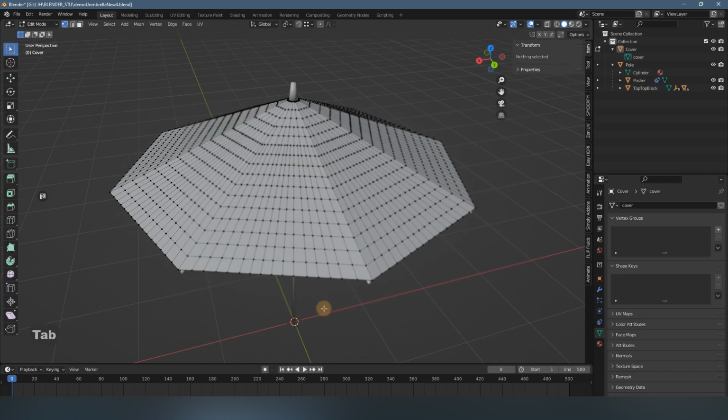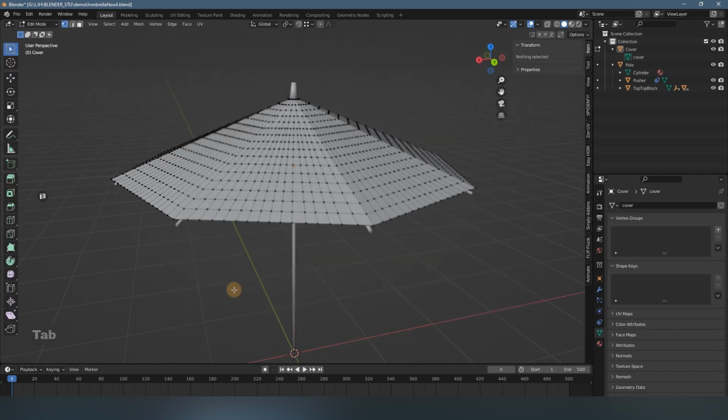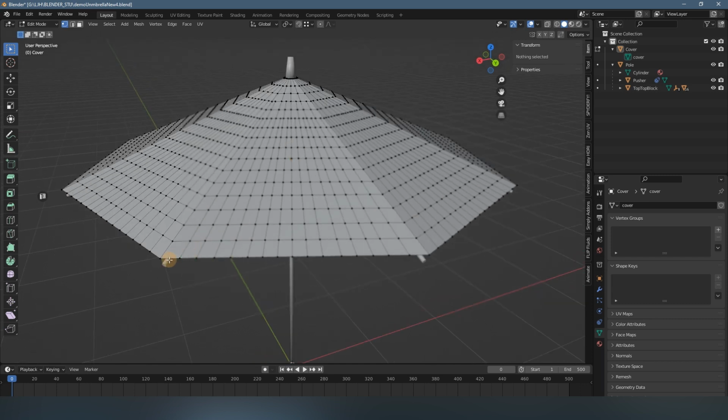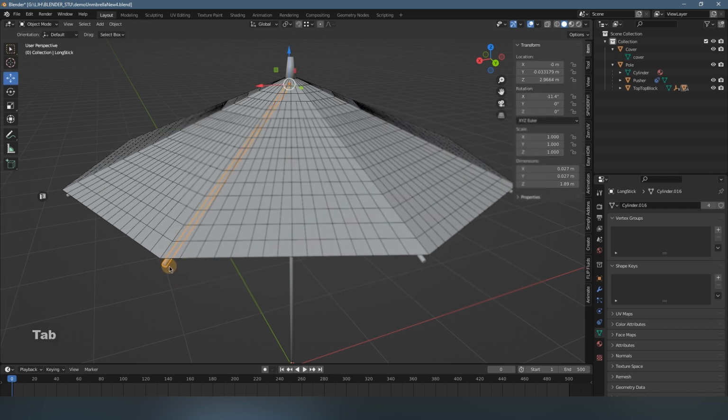Now we tap to the point level of this cover object, and make sure you begin with the first long stick, this here. If not sure, you just quit the edit mode and select here.